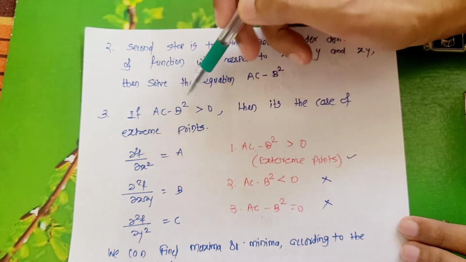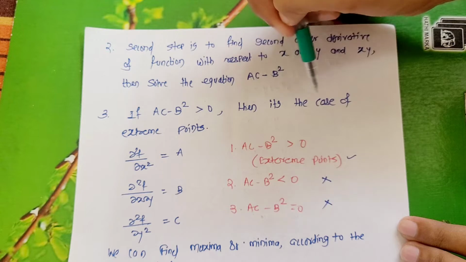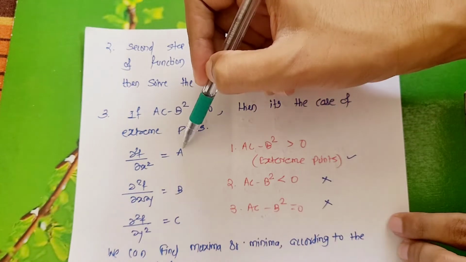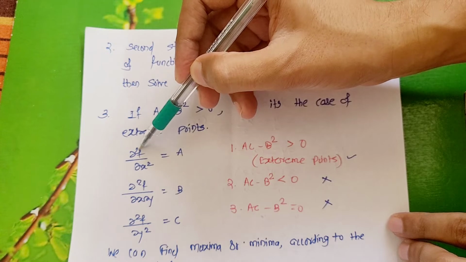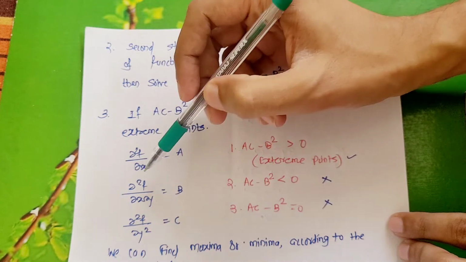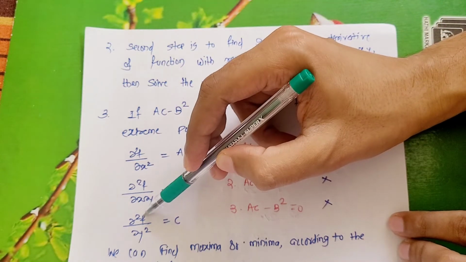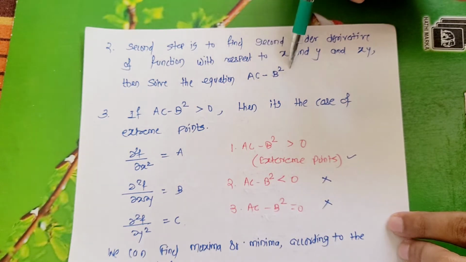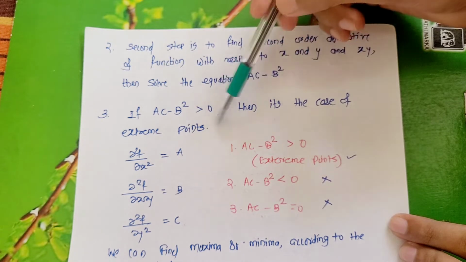If you find that ac minus b square is greater than 0, then it is the case of extreme points. We need to know what a is. I have already told you to find the second order derivative of the function. If you take the second order derivative with respect to x, that is, dou square f by dou x square, this is a. Dou square f by dou x dou y is b. The second order derivative of the function with respect to y is c. Once you find ac minus b square, if it is greater than 0, then it is a case of extreme points.